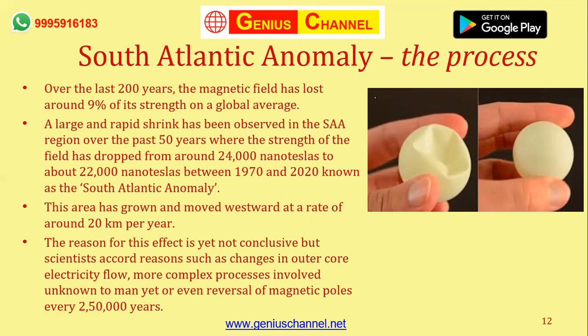One is there could be some changes in the electricity flow that happens in the outer core. We talked about Earth's magnetic field, right? That originates from the electricity flow that happens in the outer core. So there could be some changes there that could have led to this anomaly. The other thing is there could be some more complex processes involved in this entire Earth's magnetic field generation, which are yet unknown to man. So that could be the reason behind it.